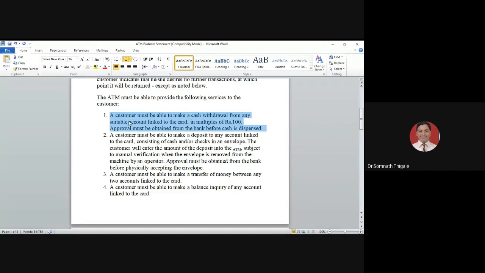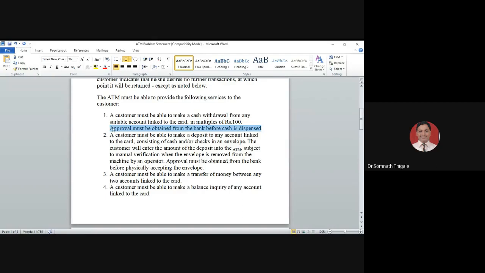And the most important part: approval must be obtained from the bank before cash is dispensed. Now approval for what purpose? Suppose he has 2000 in his account and wants to draw the entire 2000. But as per the conditions of a bank, a minimum balance like 500 or 1000 should be there. So considering that amount, the bank should allow withdrawal of the particular amount. That is what approval must be obtained from the bank before the cash is dispensed means.